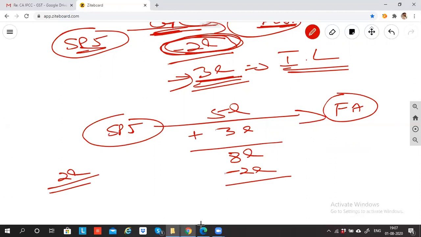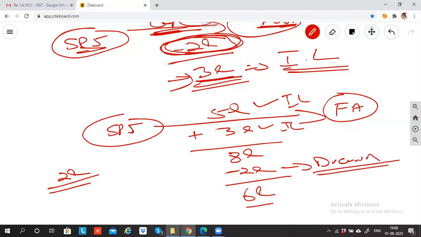So the business is telling you that, see boss, initially you gave 5 lakh rupees, so my internal liability is 5 lakh. After that, you earned a profit of 3 lakh rupees, so this is also internal liability. So total internal liability is 8 lakh. From this 8 lakh, you have drawn 2 lakh. So what is the balance internal liability? 6 lakh. Correct?